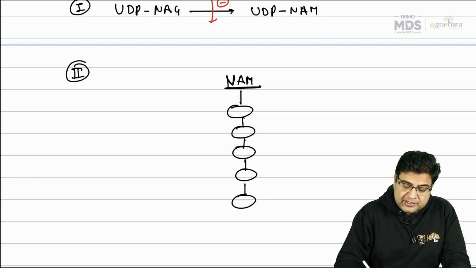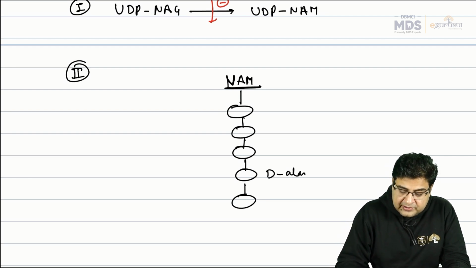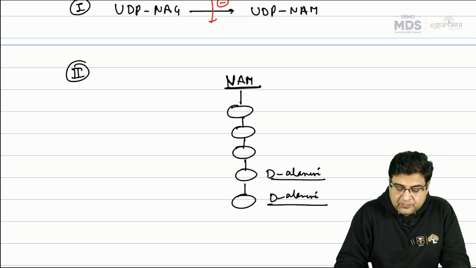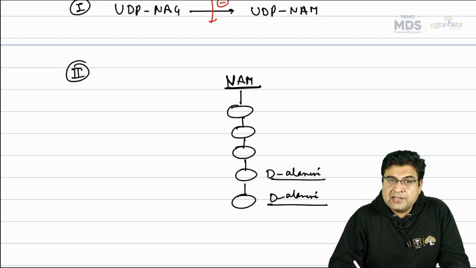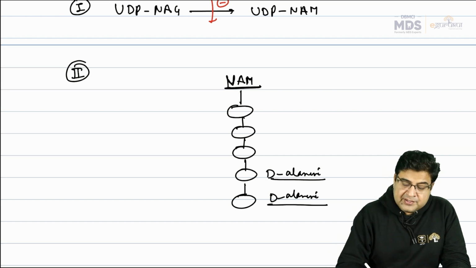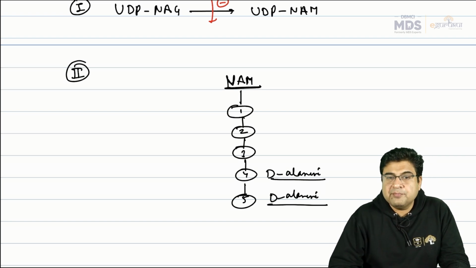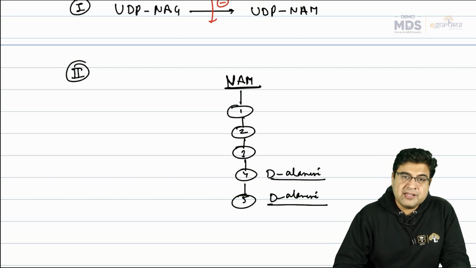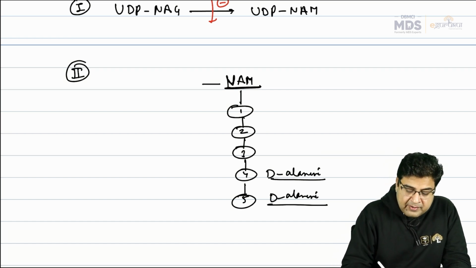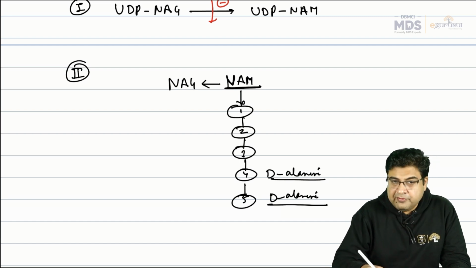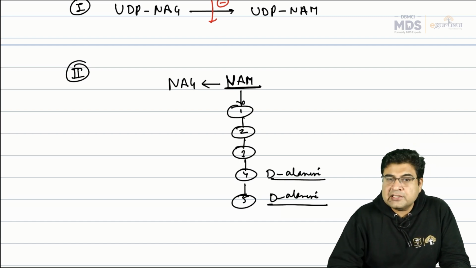In this 5 amino acid chain, there are amino acids like D-alanine as the last 2 amino acids. You can see this is a 5 amino acid chain, 1, 2, 3, 4, 5. This is going to bind with the NAM. So the 2 last D-alanine amino acids will bind to this NAM along with this chain. This NAM will also bind to the unconverted NAG.